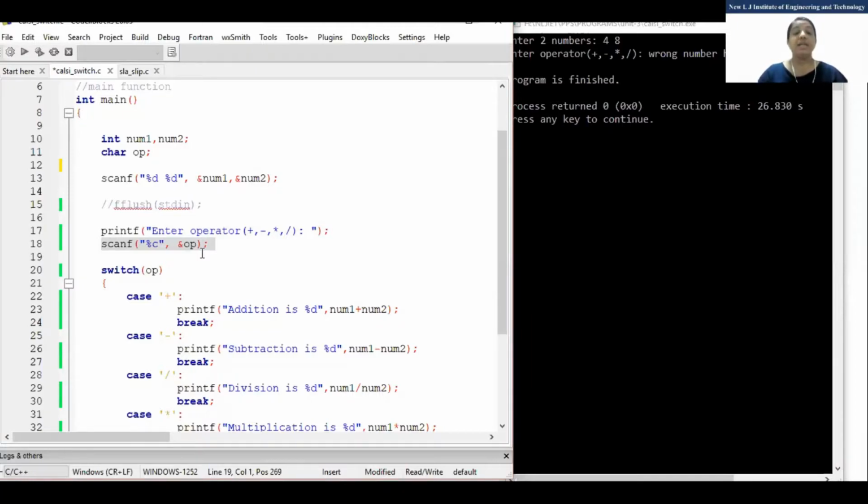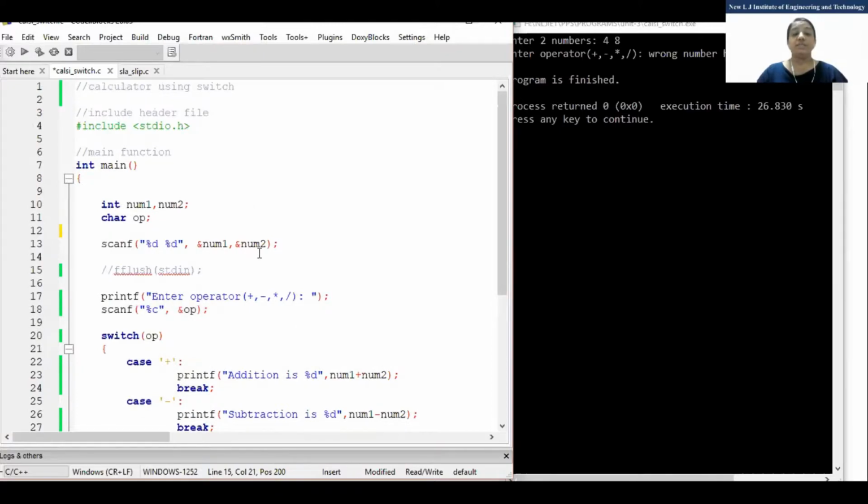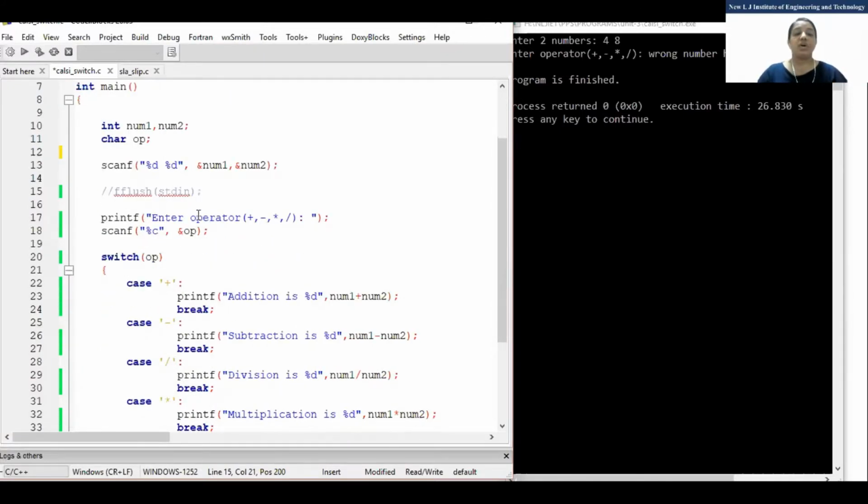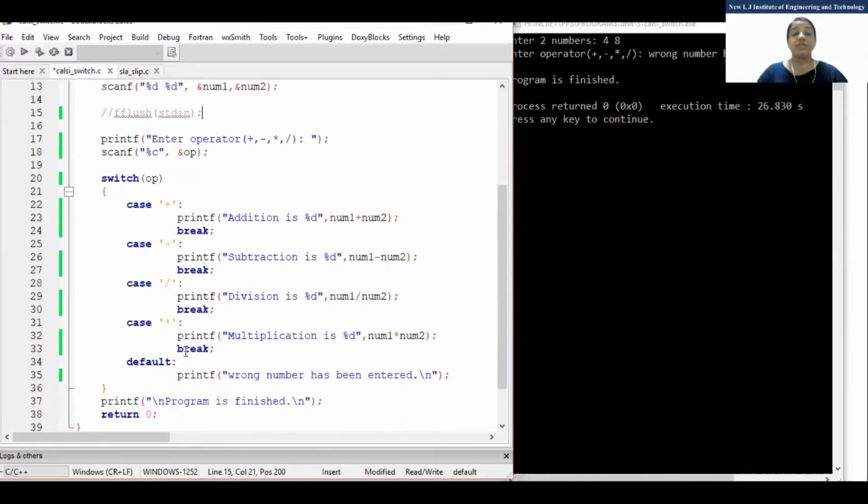Directly it has taken some value. Again, I have scanned first the two numbers, which are integers. After that, enter the operator. Directly it will execute the switch and goes into the default, and it prints that the operator has not been entered properly, or a wrong operator has been entered.